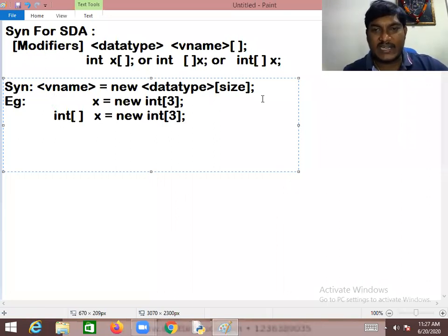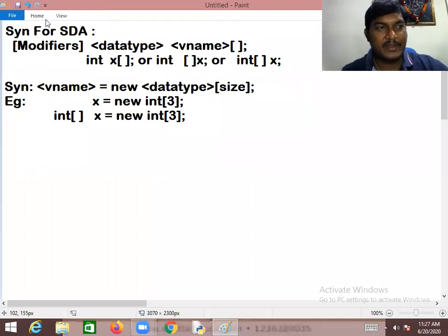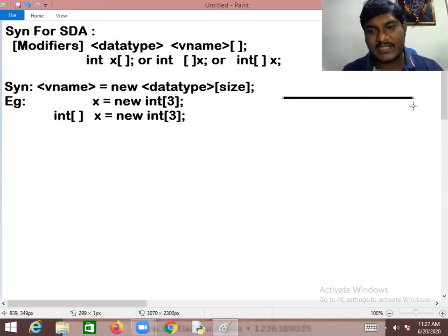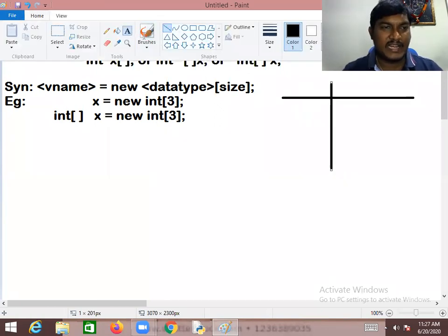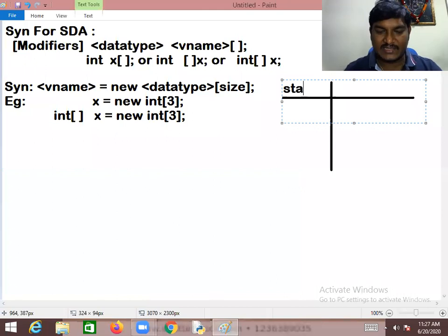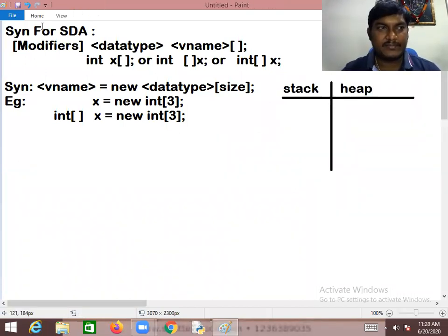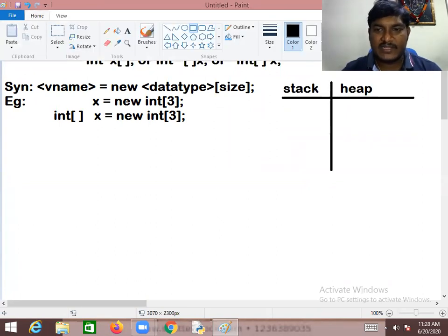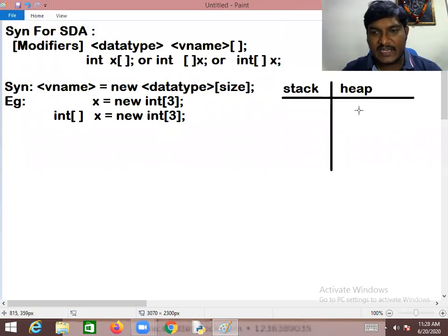So what exactly happens internally, ladies and gentlemen? For arrays also, memory is allocated within the heap only. Kindly observe this: we have two partitions, one is the stack and another one is the heap. What happens here is that memory gets allocated for x in the heap.